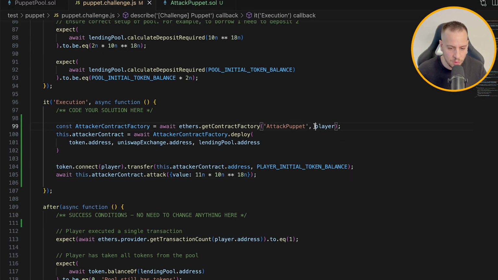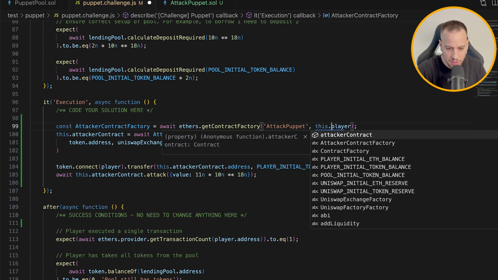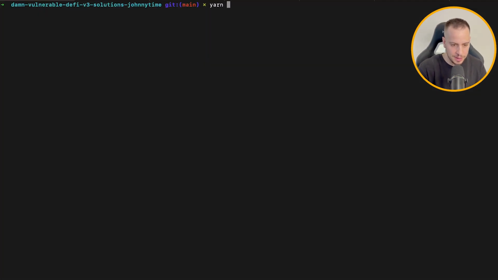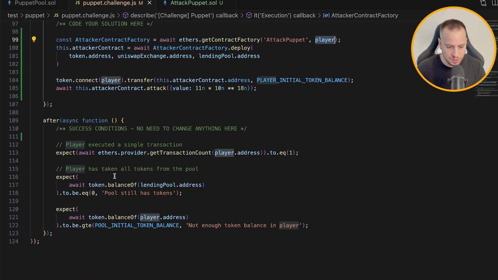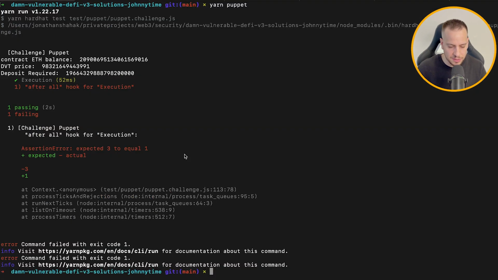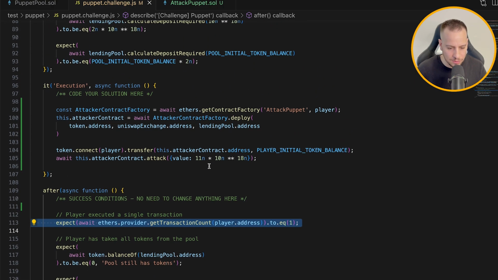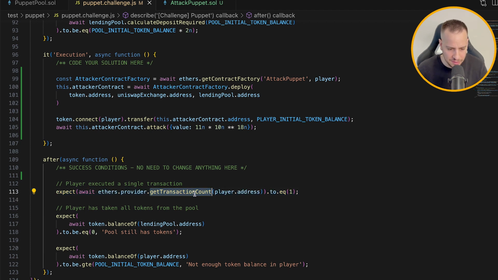All right, guys, we had a small stupid mistake. I used this.player instead of player, so I didn't deploy the contract with the player account. So I just fixed it. Instead of this.player, it's just player. And now we have another issue. If we run yarn puppet, basically the first requirement fails, right? The first requirement over here fails because we want to do it only in one transaction through the player account. This is the requirement of the exercise, and we can simply change it to 3, but it would be cheating, so I will cheat it in another way.